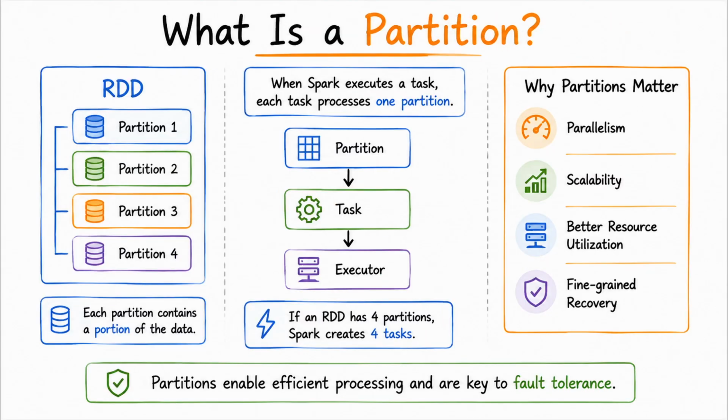So what exactly is a partition? A partition is the fundamental unit of parallelism in Spark. For a given stage, each partition is processed by a task, and that task runs on an executor. Think of it this way. Instead of giving one machine the entire dataset, Spark divides the work into manageable pieces and processes those pieces in parallel. And there's another important benefit. Because the work is divided into partitions, Spark can recover data at a much finer level when something goes wrong.